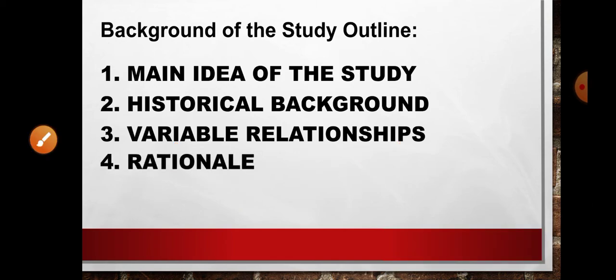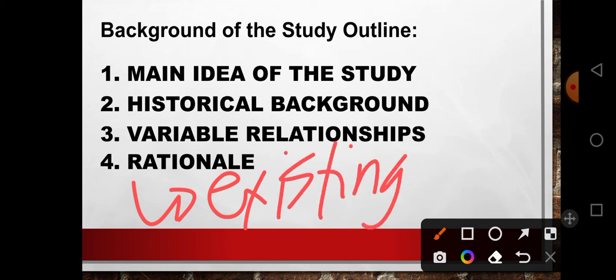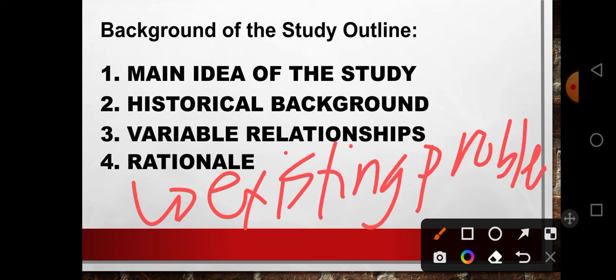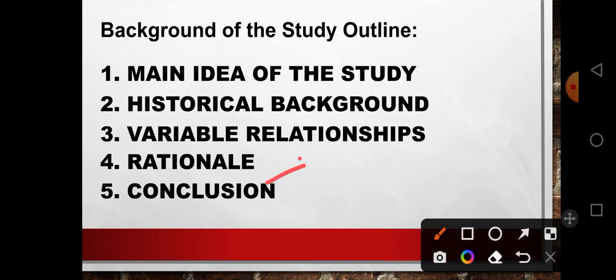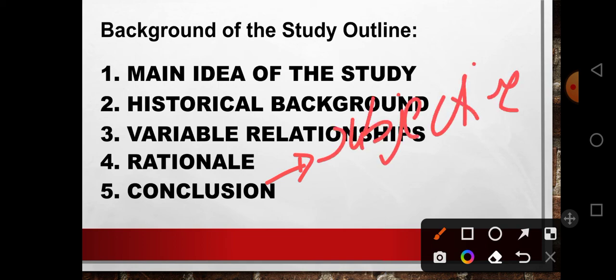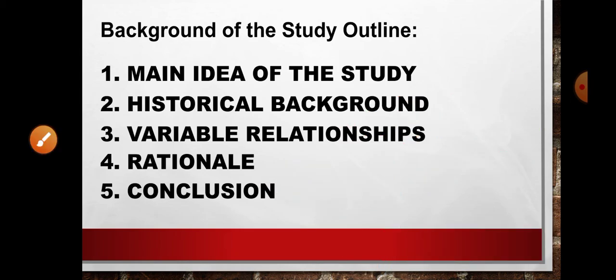And then the fourth paragraph discusses the rationale, which is the existing problem. And remember, the existing problem is discussed using a deductive approach from worldwide to Asia to Philippines. And then the last one is the conclusion. So remember, class, the conclusion is subjective. It does not contain any citation, and it expresses the researcher's motivation and will to conduct their study. Okay, so this ends our lesson regarding the background of the study.